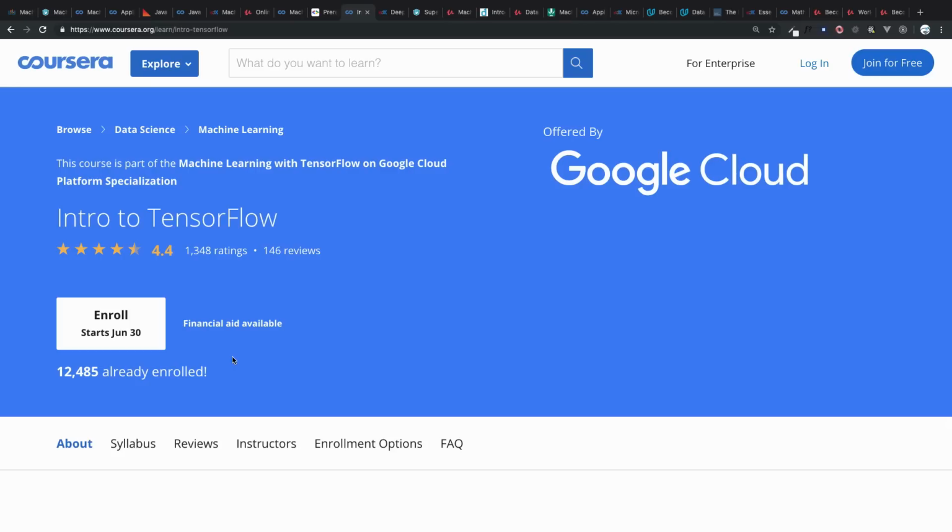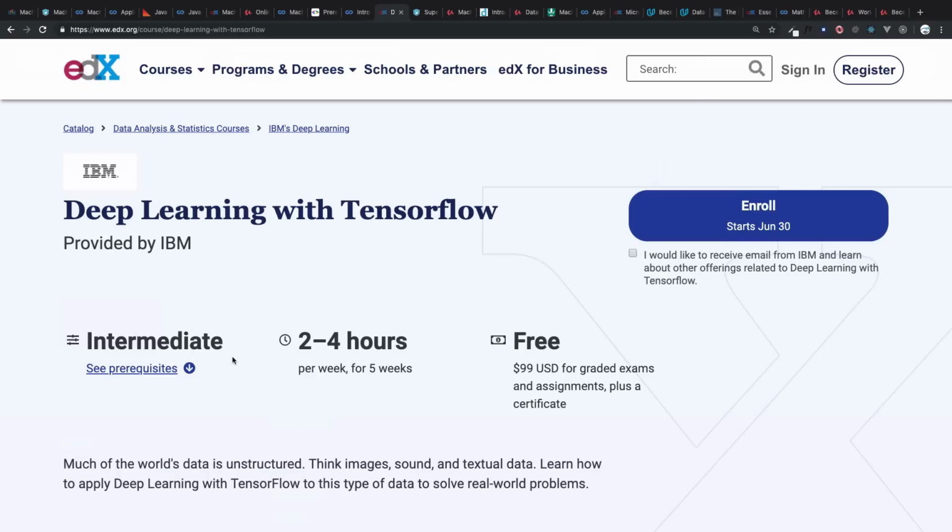Yes, again a new course on TensorFlow offered by Google Cloud. As the name suggests, this course introduces you to TensorFlow. This course is very useful, and it's good to have, because Google and TensorFlow are a deadly combination.